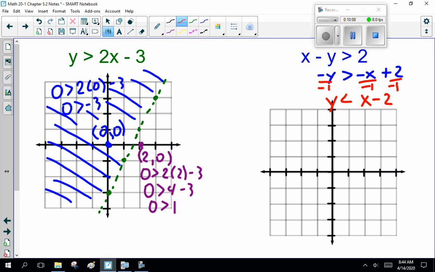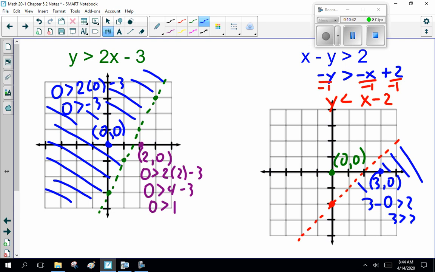Remember, the greedy fish changes sides when we multiply or divide by minus 1 or any negative number. Now, it's minus 2 there, slope of 1. And let's check a point above and a point below. So now go back to the original equation just in case we screwed it up. 3 minus 0 is greater than 2. 3 is greater than 2. So it should be this side. But humor me, check both sides because I said so.